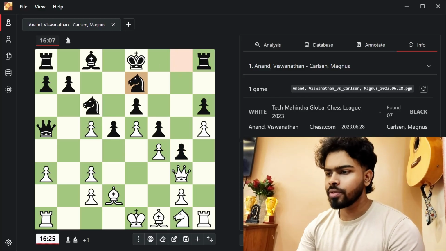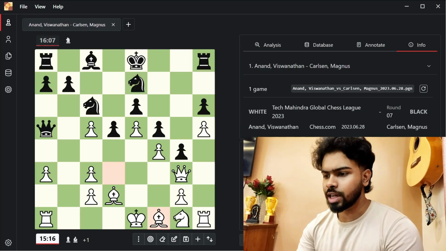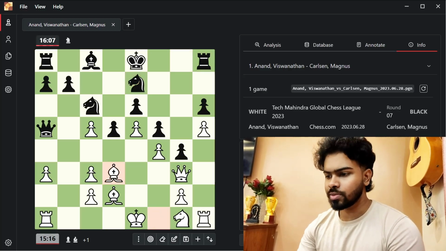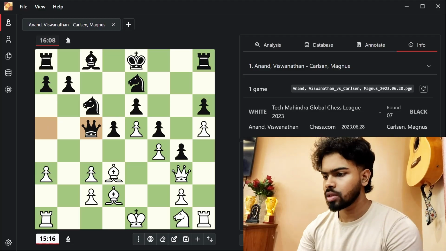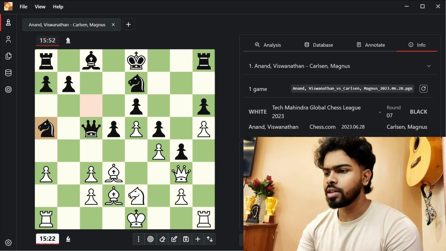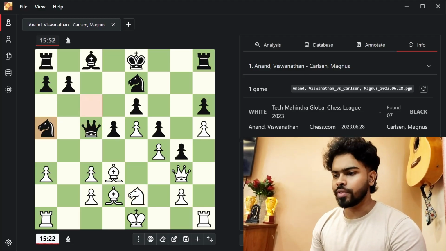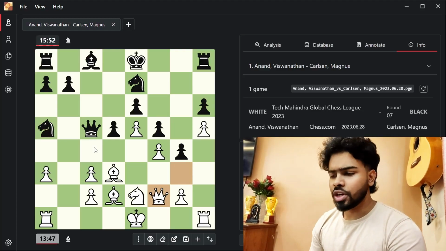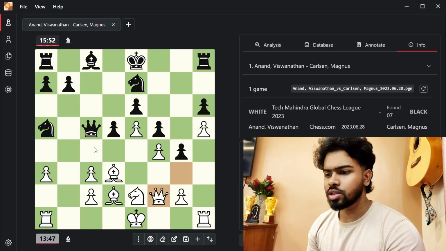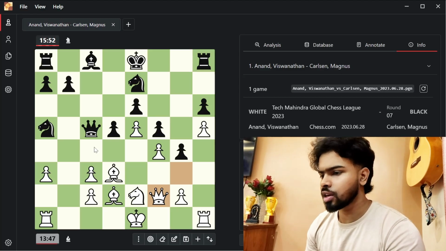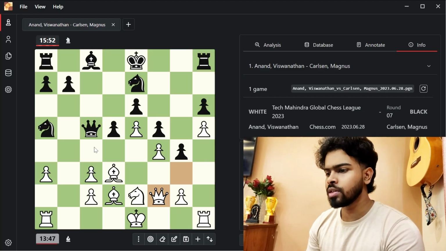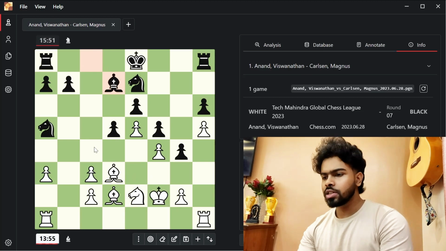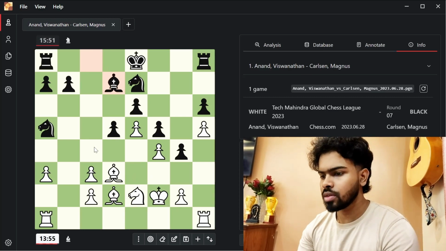d takes c5, Magnus develops his knight, Vishy also develops his bishop, and now queen takes c5. Anand brings out his knight, and Magnus plays knight to h5, trying to get this outpost. Vishy now asks for a queen trade because you can see Magnus's queen is a lot more powerful than Anand's queen. So the queens get exchanged, and we have this position.